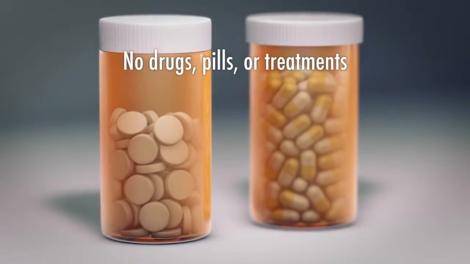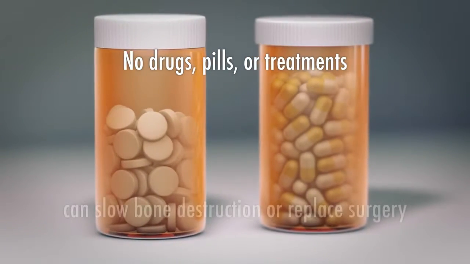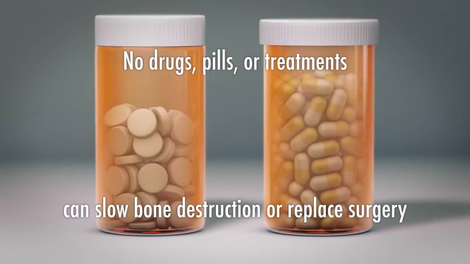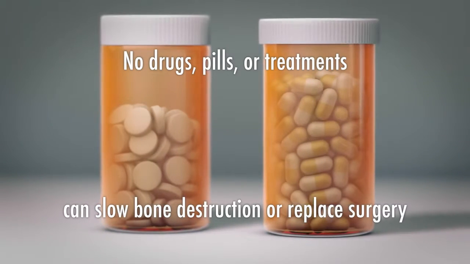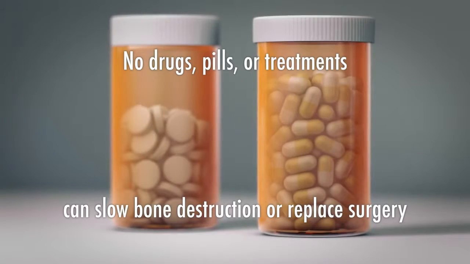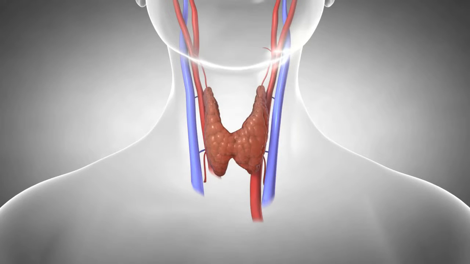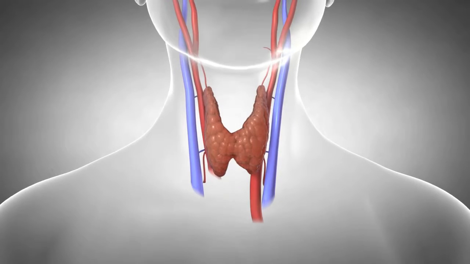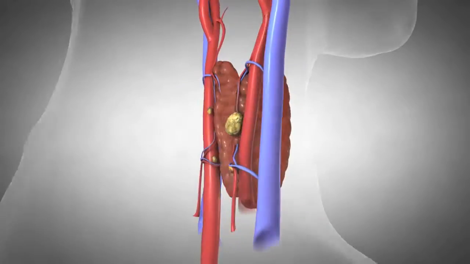There are no drugs, pills, or other treatments that can slow the process of bone destruction or take the place of surgical removal of the parathyroid tumor. Hyperparathyroidism is cured by surgical removal of the parathyroid tumor.